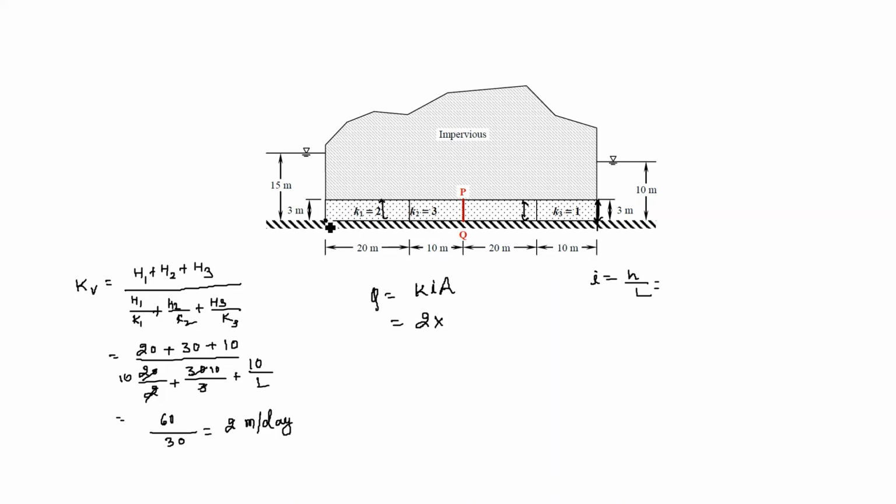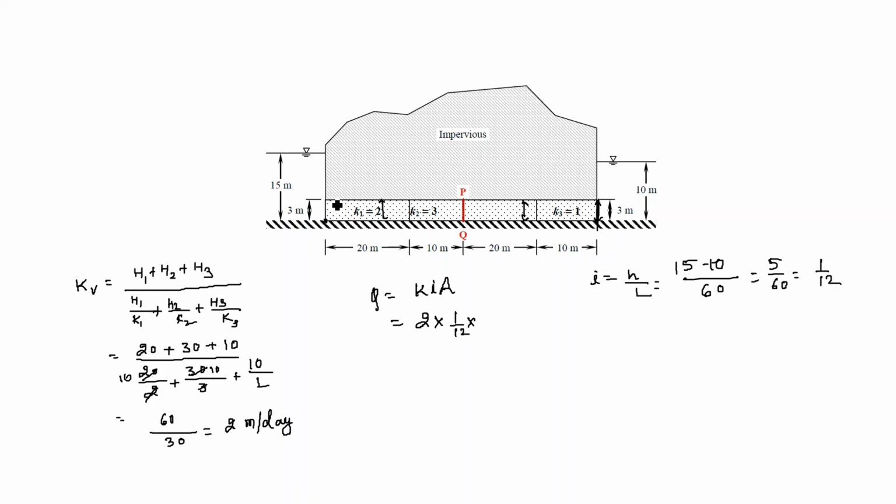If we consider from starting to end, the head difference will be 15 meter minus 10 meter, 15 minus 10, and the length of the sample is 20 plus 10 plus 20 plus 10, that is 60. So it will be 5 by 60, that is 1 by 12. So we got the hydraulic gradient as 1 by 12.